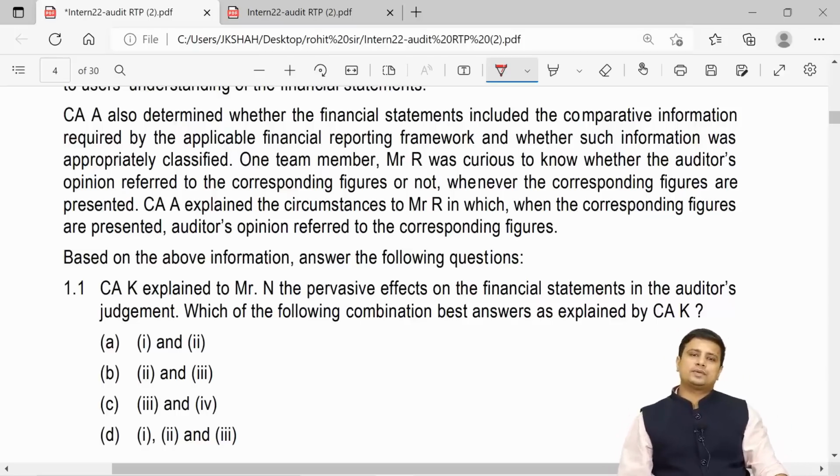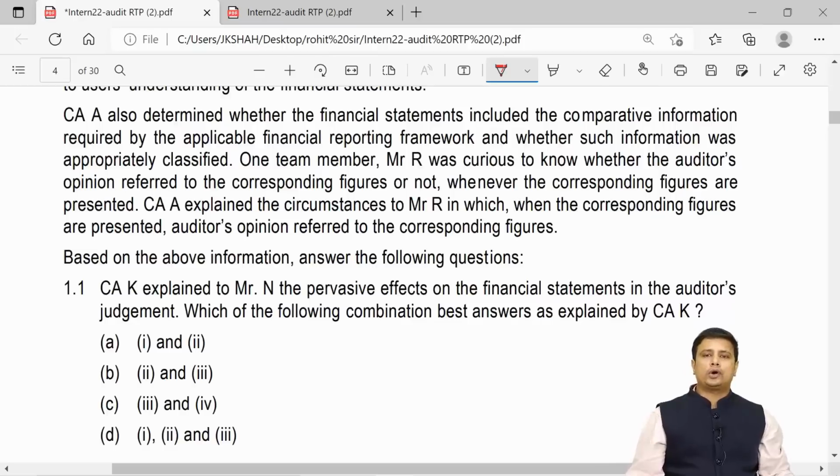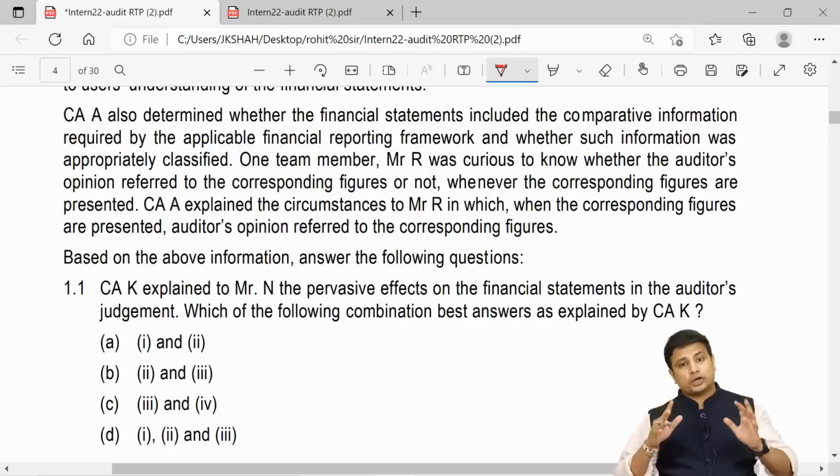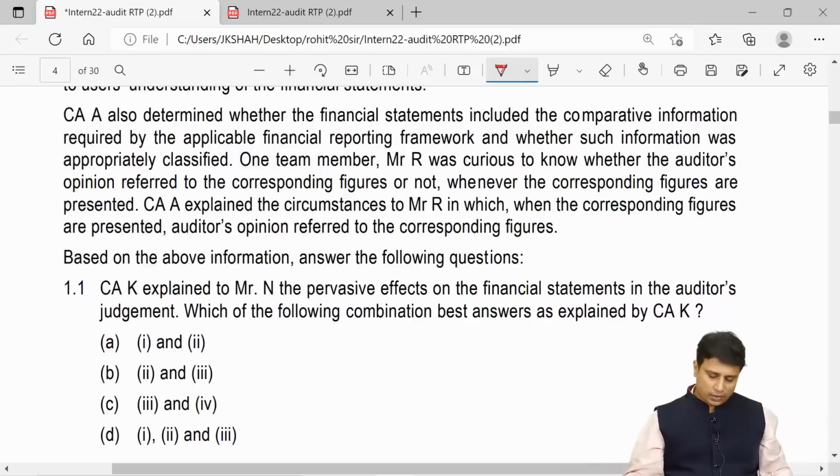One team member, Mr. R, was curious to know whether the auditor's opinion refers to the corresponding figures whenever the corresponding figures are presented. CA A explained to Mr. R the circumstances in which, when the corresponding figures are presented, the auditor's opinion refers to the corresponding figure. Based on the above information, answer the following questions.